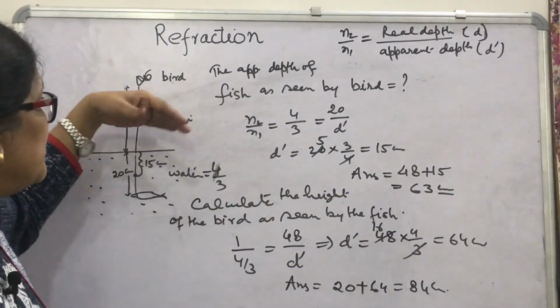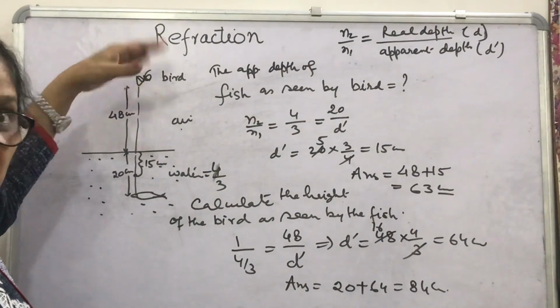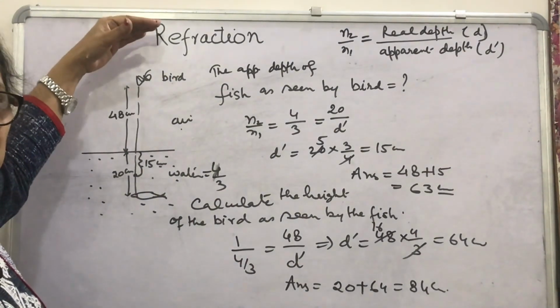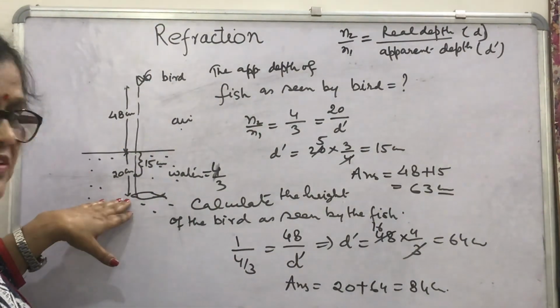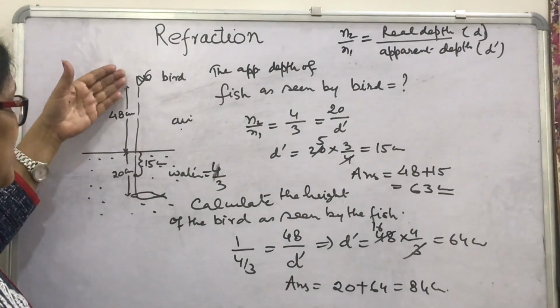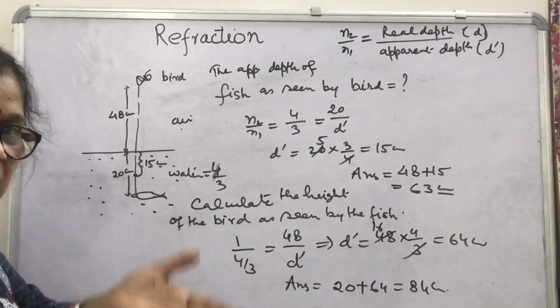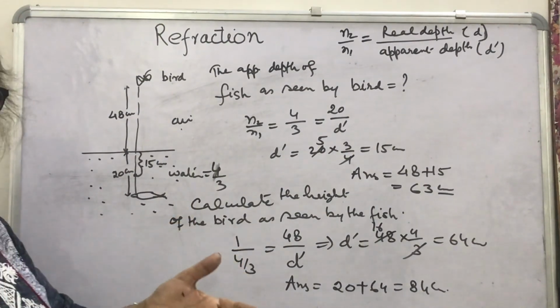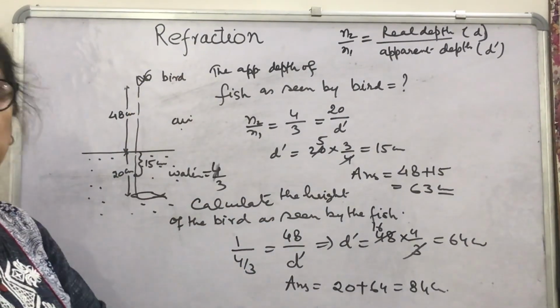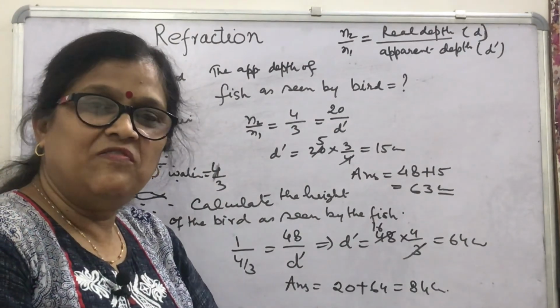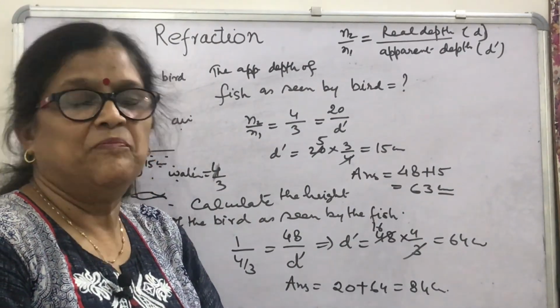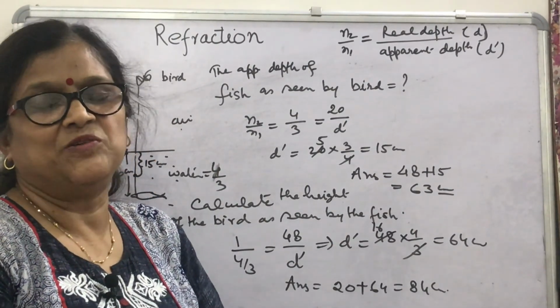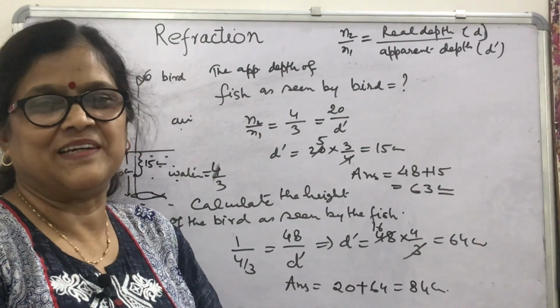The bird will be observed far at a larger height for the fish, and for the bird, the fish will be observed at somewhat raised position. So this is the interesting case of this phenomenon of refraction. In the next video, we will see more interesting cases of the phenomenon of refraction. Thank you.